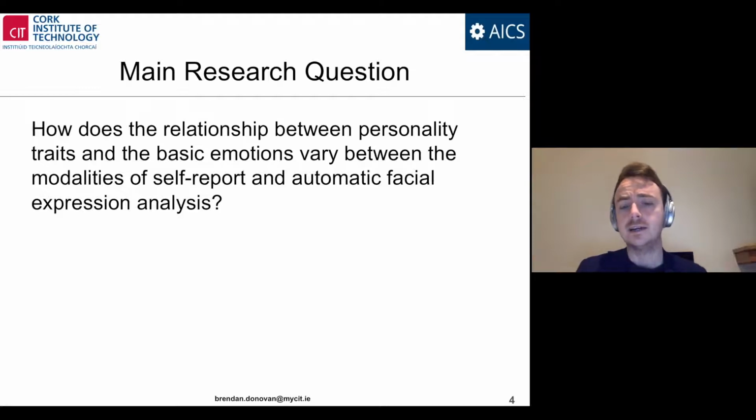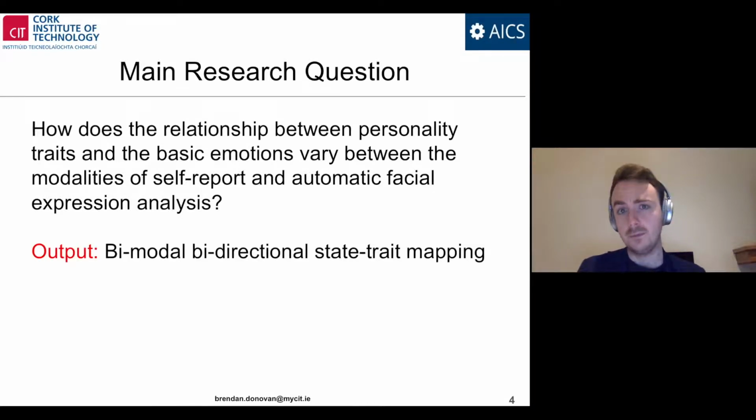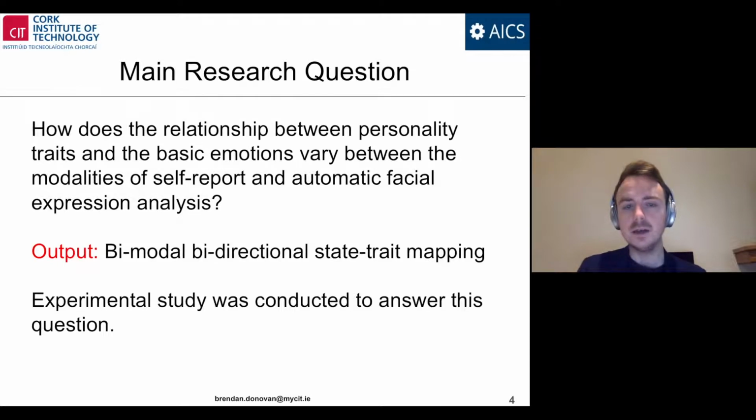We contend that if the relationship or state-to-trait mappings can be replicated from self-reported mappings to automatically classified mappings, then this supports the enabling of bimodal and bidirectional emotional state to personality trait mapping, which itself is a stepping stone towards a multimodal based methodological approach for generating state to trait mappings. In terms of how we aim to answer this question, we conducted an experimental study.